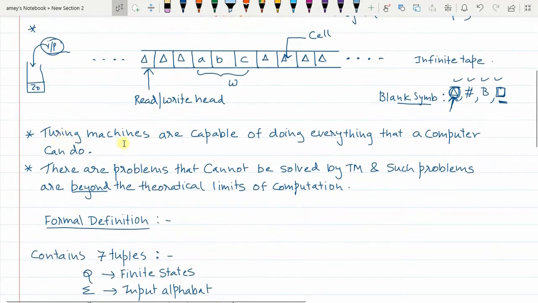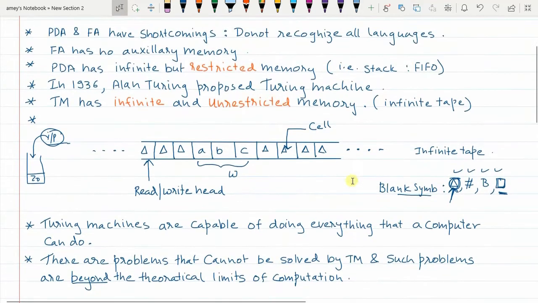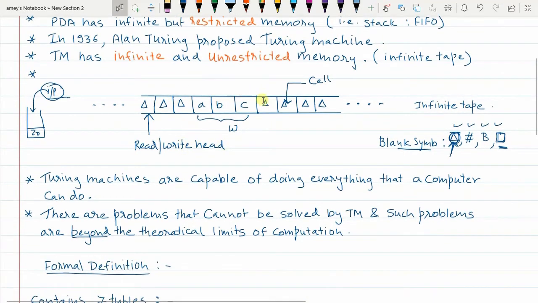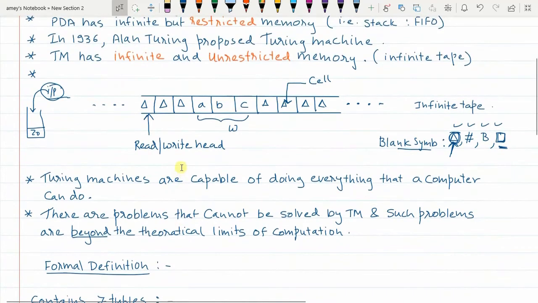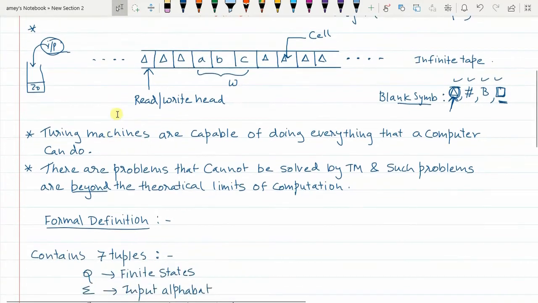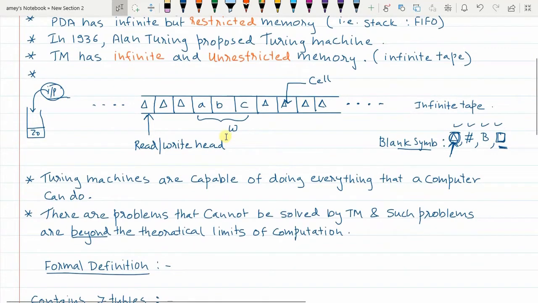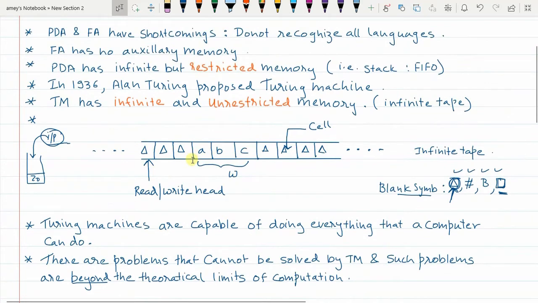Now, Turing machines are capable of doing everything that computers can do. There are problems that cannot be solved by a Turing machine, and such problems are beyond the theoretical limits of computation. This same model of Turing machine, which was the hypothetical machine of the modern day computer, was used by von Neumann, who came up with an architecture of the modern day PC. So the Turing machine is basically a theoretical working model of a modern day computer. That's the power of the Turing machine.